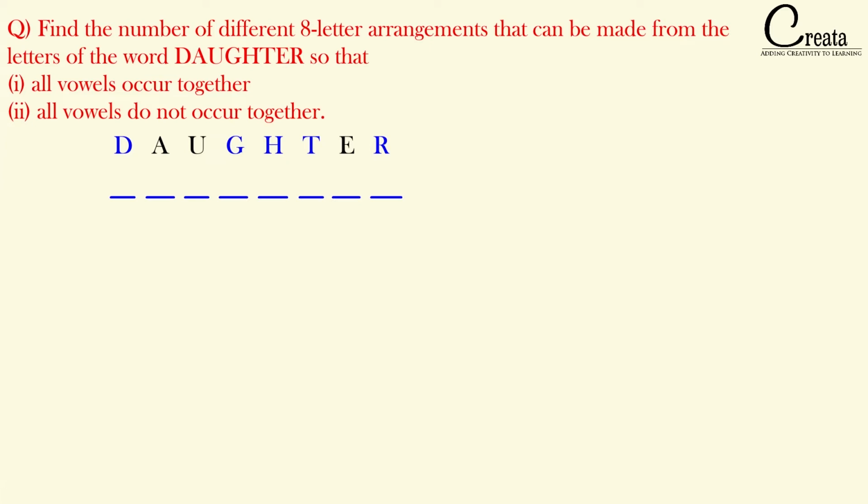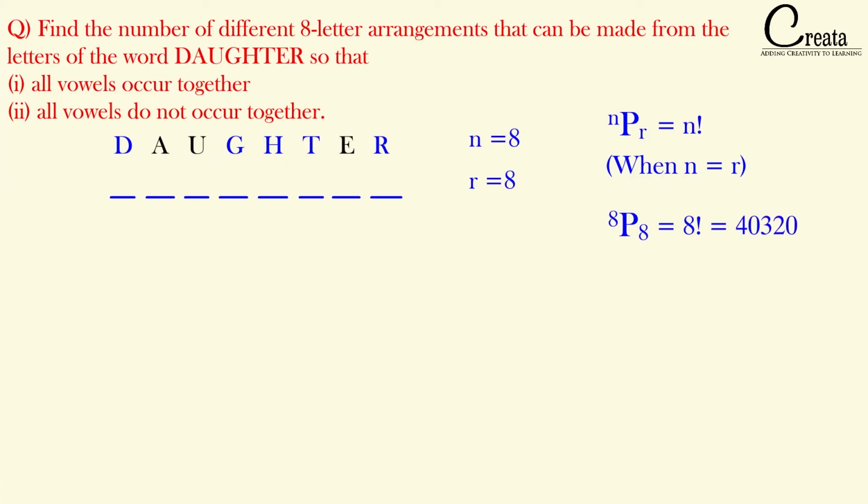We will apply our simple formula of permutation. 8 letters are given and we have 8 vacant places. So our answer will be 8 factorial. So basically we can form 8 factorial words using these 8 letters. So we got our answer as 40320, that is the value of 8 factorial. No need to remember it.